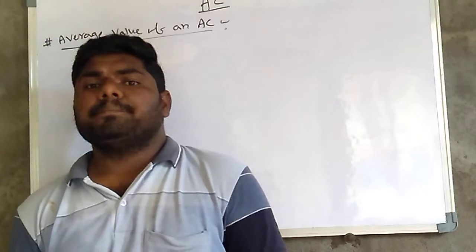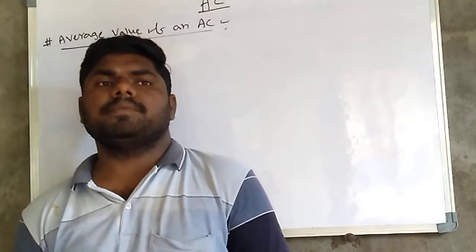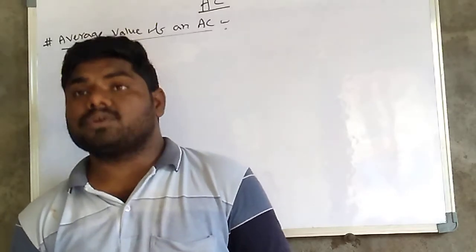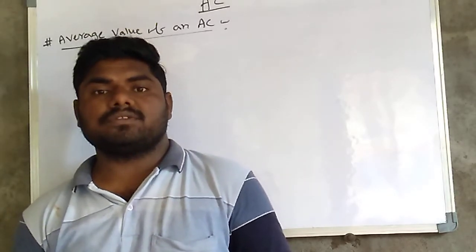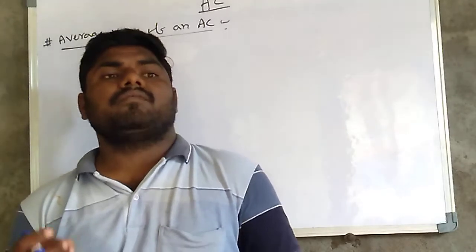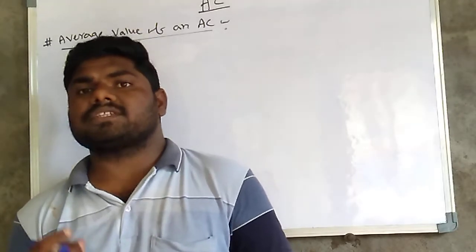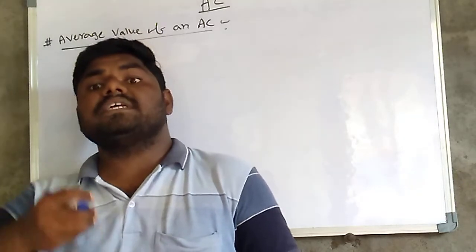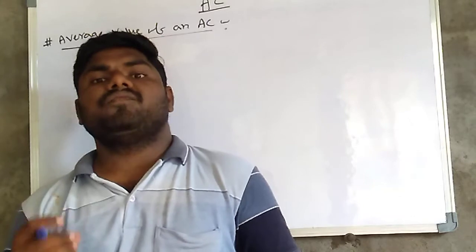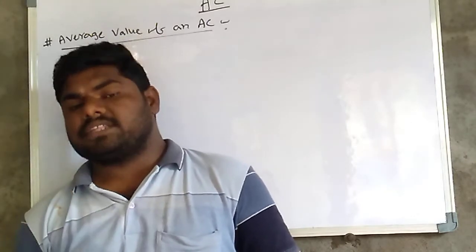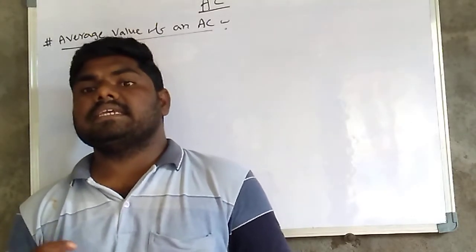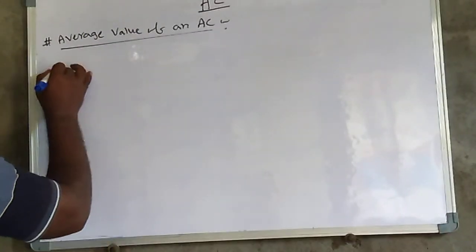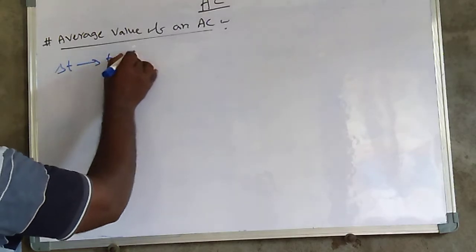It means the mean or average value of AC is equal to the DC value, because the same charge flows in the circuit, where delta t is nothing but t2 minus t1.